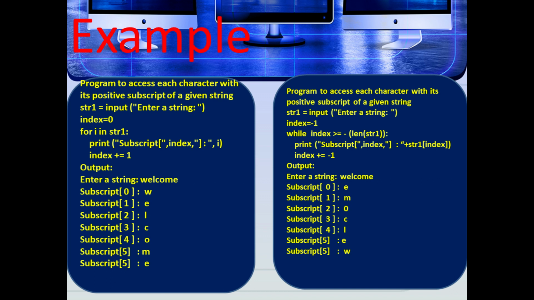Next, from the last character, x is minus 1. So subscript of minus 1 is E, minus 2 is M, minus 3 is O, minus 4 is C, minus 5 is L, minus 6 is E, minus 7 is W.